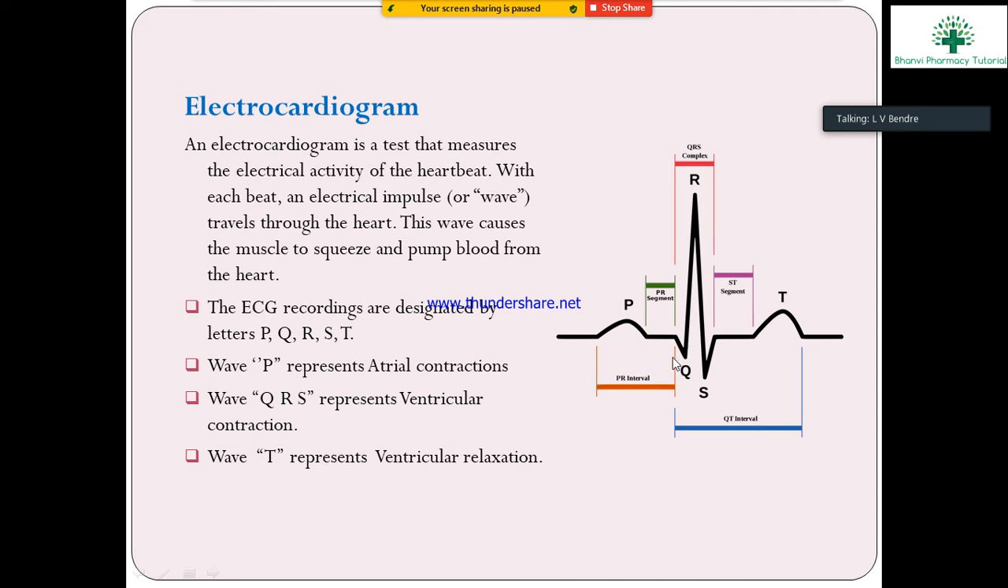This is the atrial contraction. This is the ventricular contraction. Atrial and ventricular contraction together take about 0.7 seconds. Okay, next, wave T represents ventricular relaxation. This is the T, ventricular relaxation. In the QRS interval there is more electrical energy and more beating that takes place.